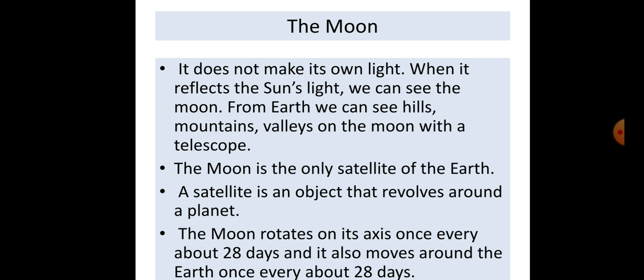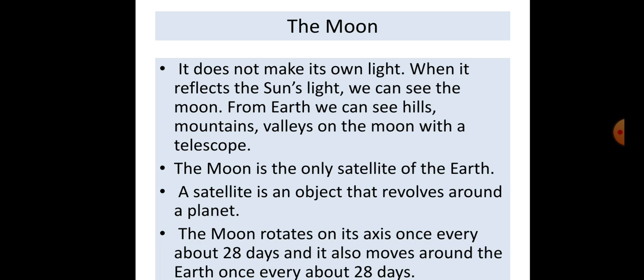We have to learn some things about the moon. The moon doesn't make its own light. When it reflects the sun's light, we can see the moon. From the earth, we can see the hills, mountains, and valleys on the moon with a telescope. The moon is the only satellite of the earth.